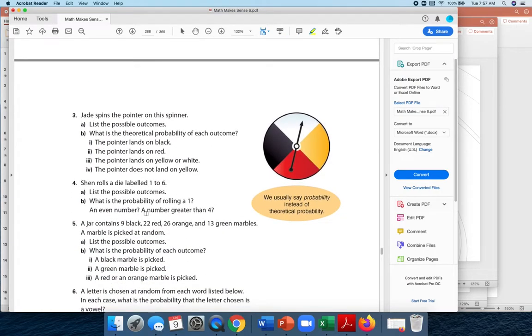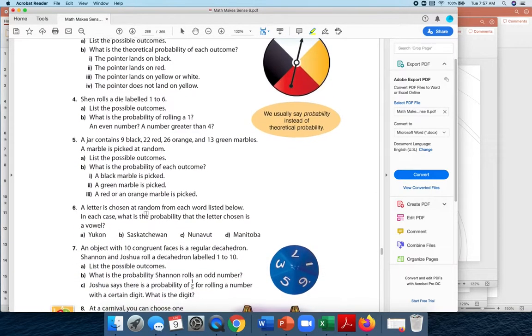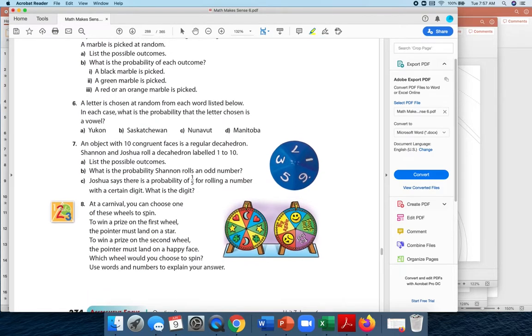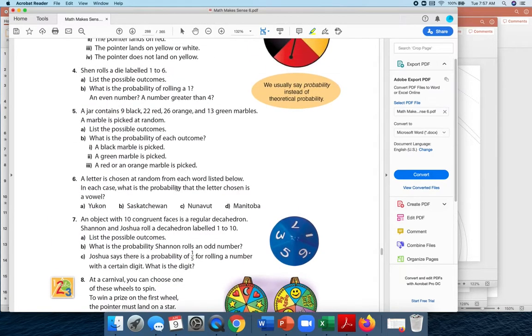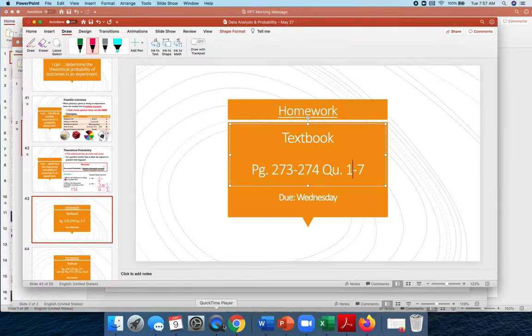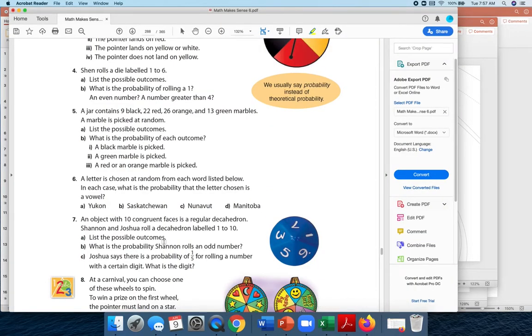Okay, and then here are some other ones. So you have to do all of these ones all the way down to, what did I say? Question number 7 or 8? Yeah, question number 7. So you end with question number 7. Okay, that is it. Good luck and see you soon.